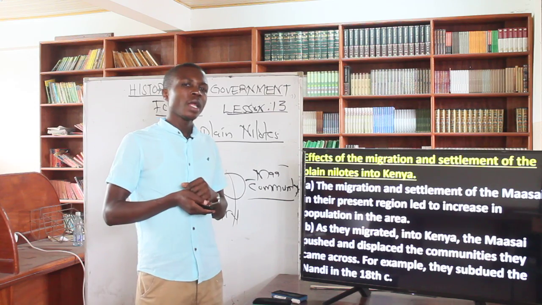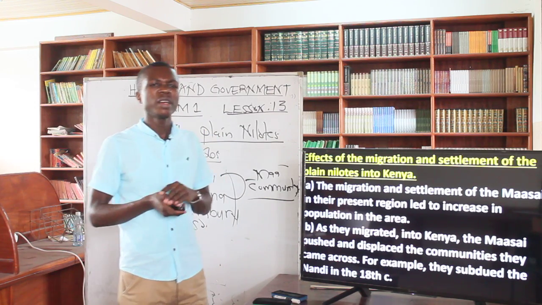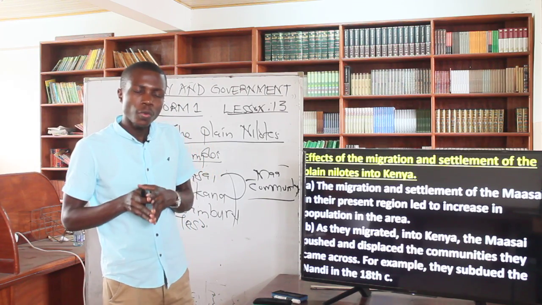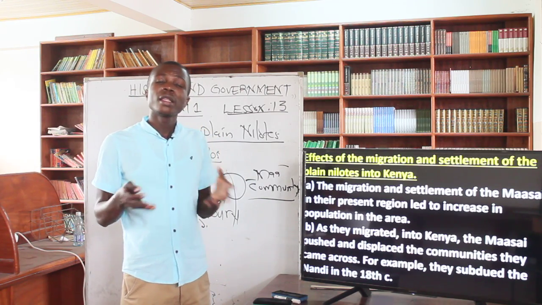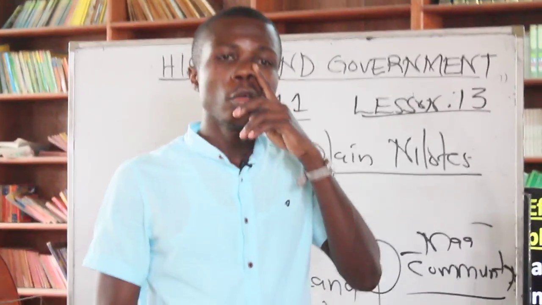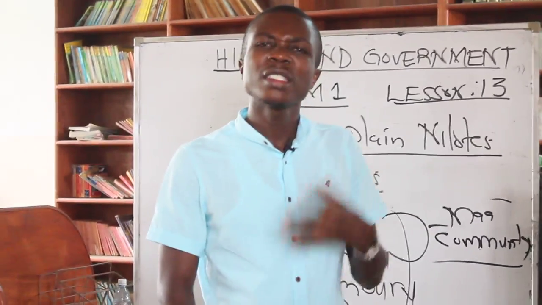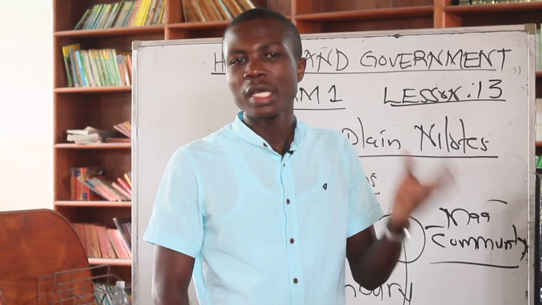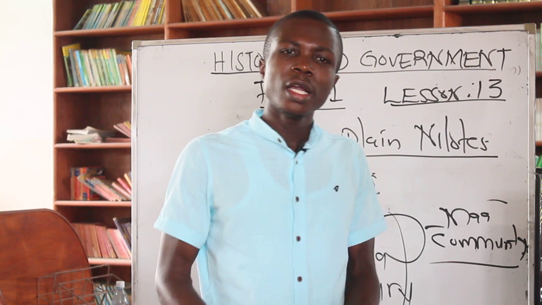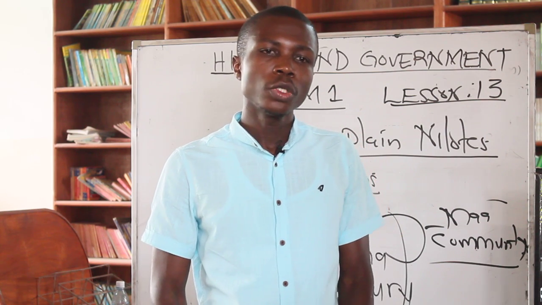So the next, as they migrated into Kenya, the Maasai pushed and displaced communities. When they moved to where they were going, they realized that there were other people in those lands by then, and therefore they pushed them away. Those people were displaced by them, and that is the result. Displacing other communities was another result. An example of these communities is the Nandi. Nandi is a good example of those that were pushed by them.